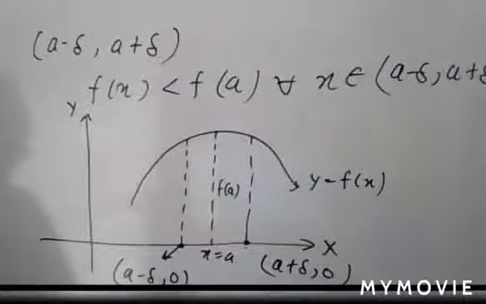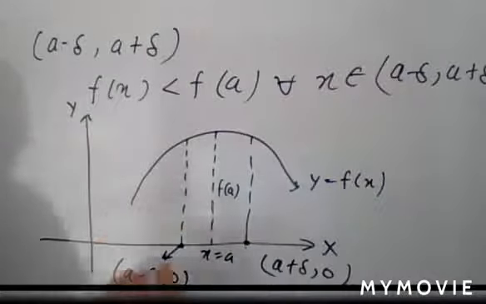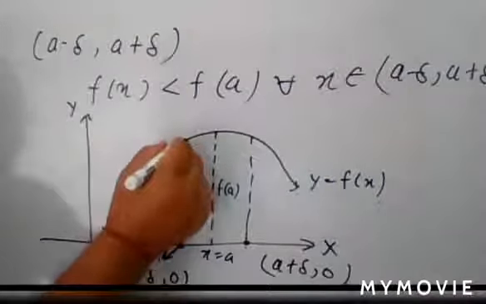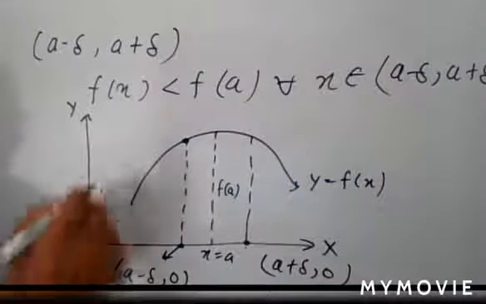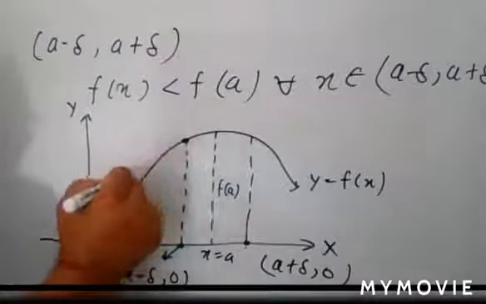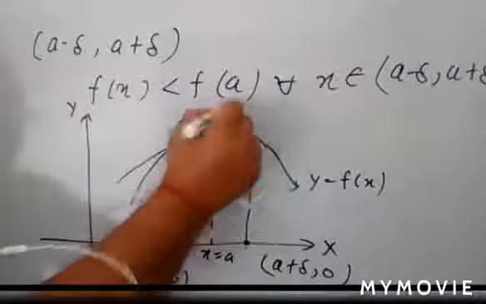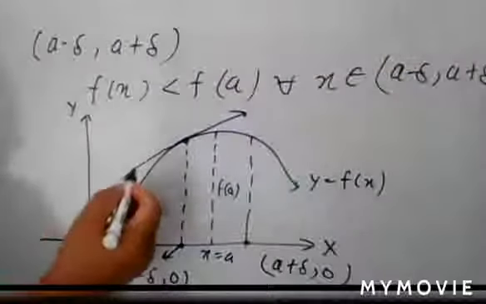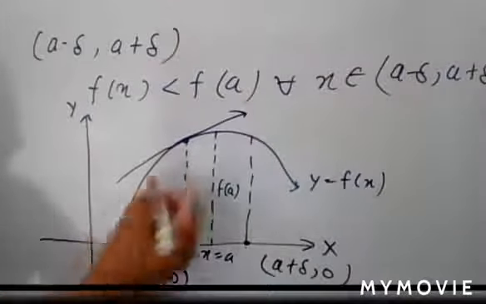Understand? Now, how do you build up the concept with the help of derivative, how can you check that it is a maximum? Just think about it. Suppose here you have a point a minus delta 0, and the corresponding point on this curve is here. Now, if you take the tangent at this point, this tangent makes an acute angle with the x-axis.